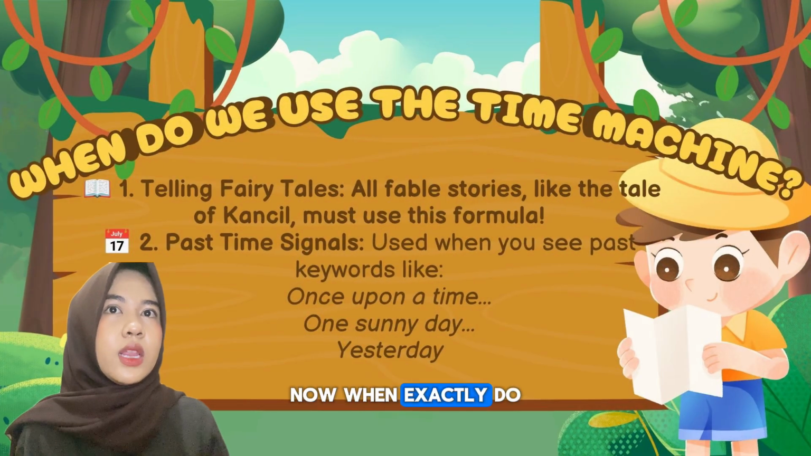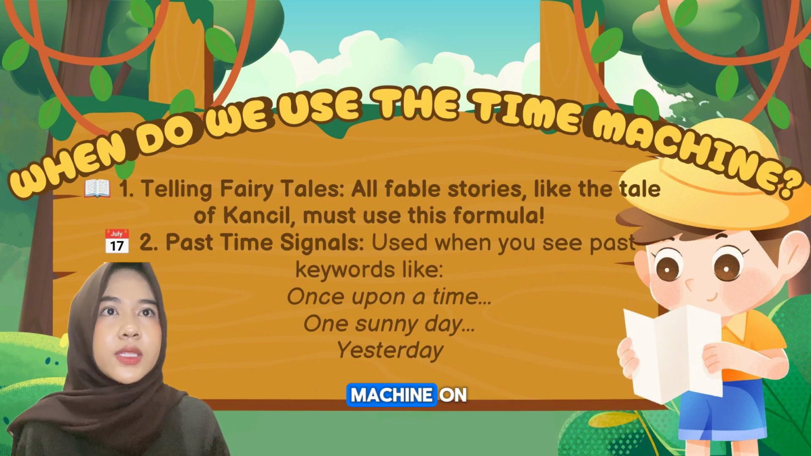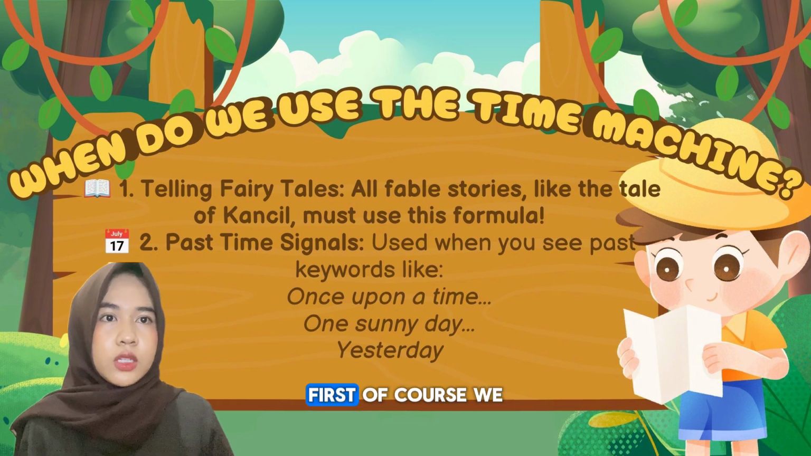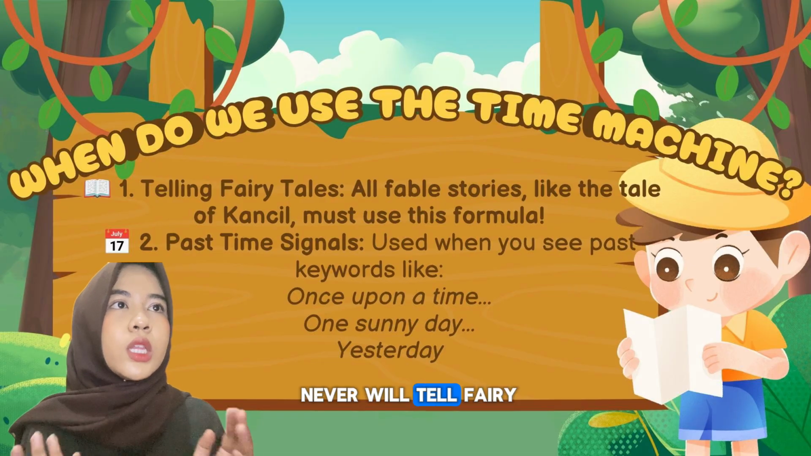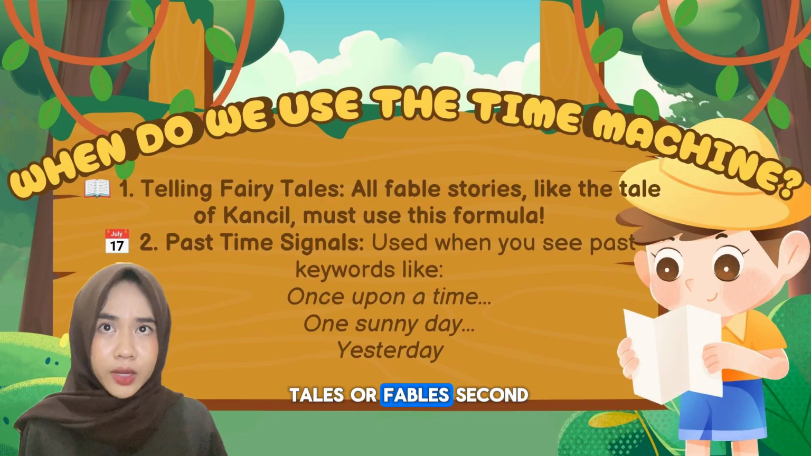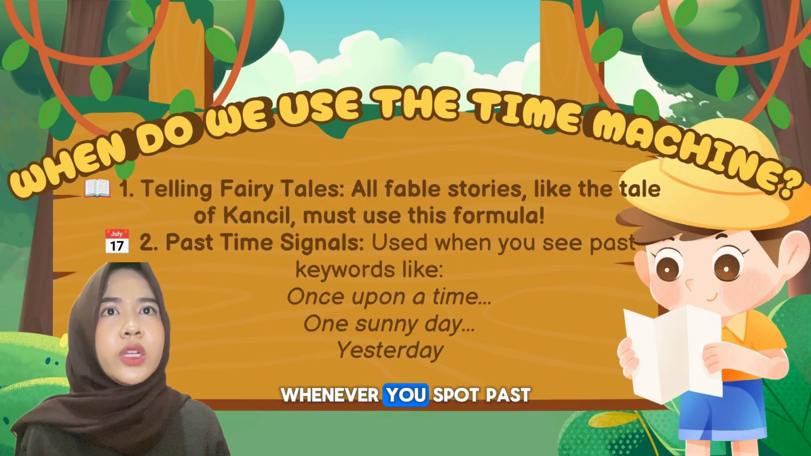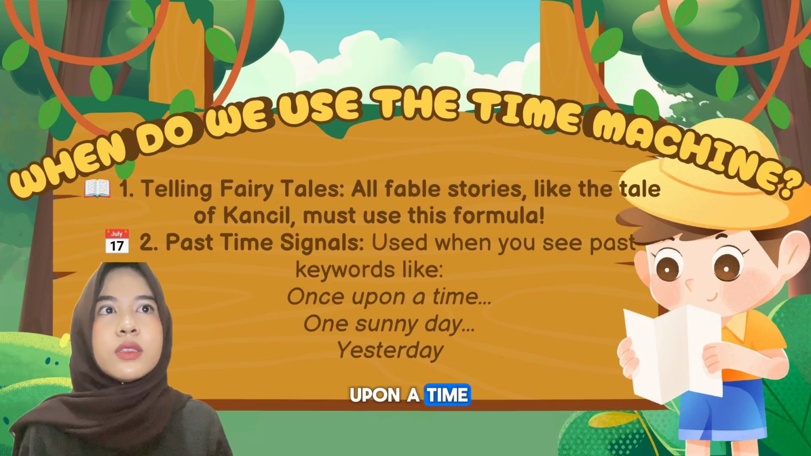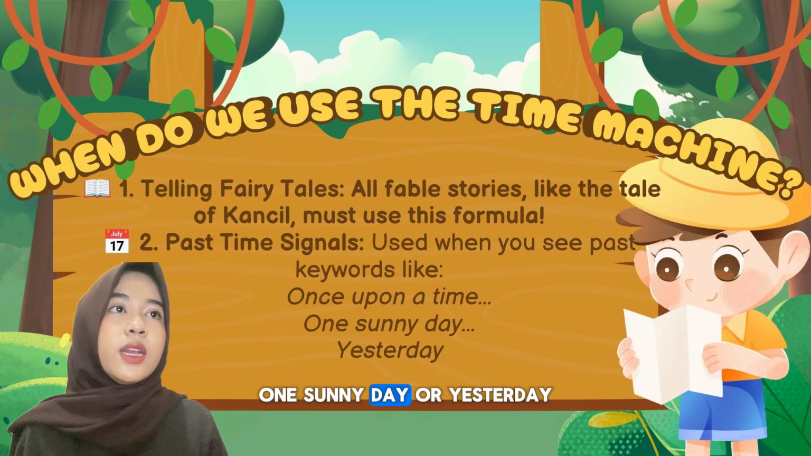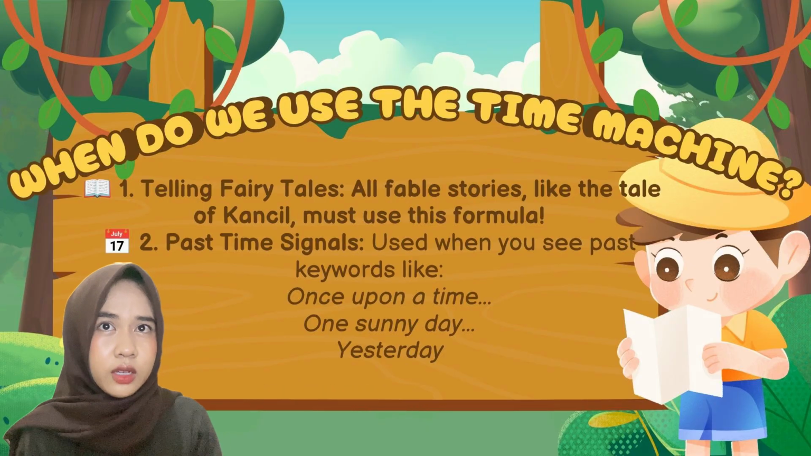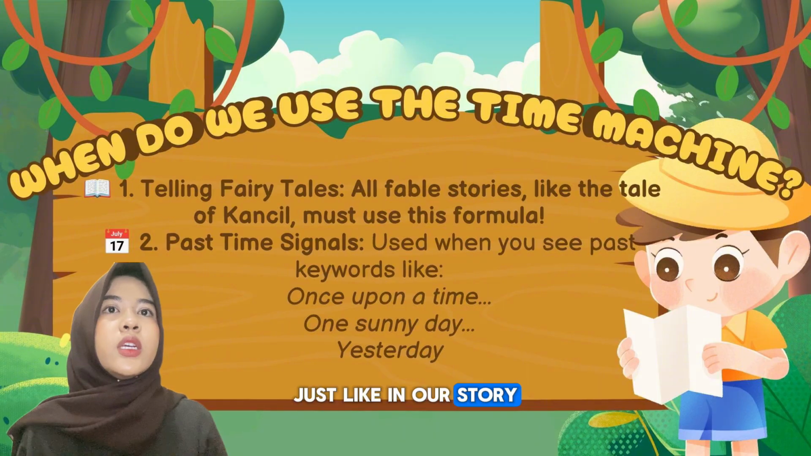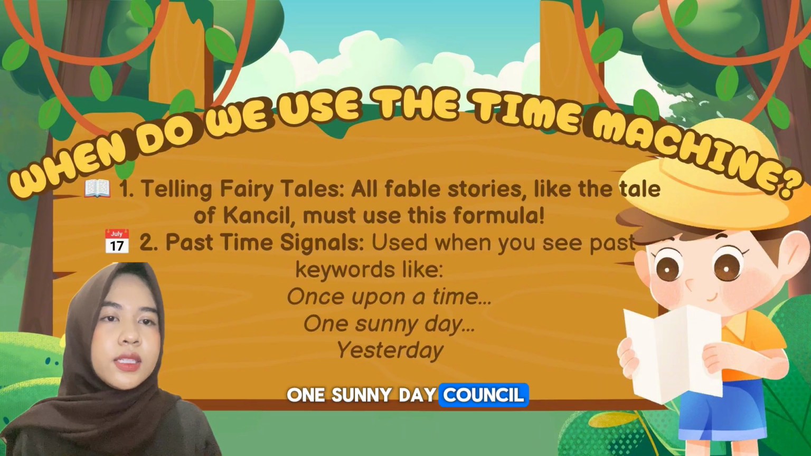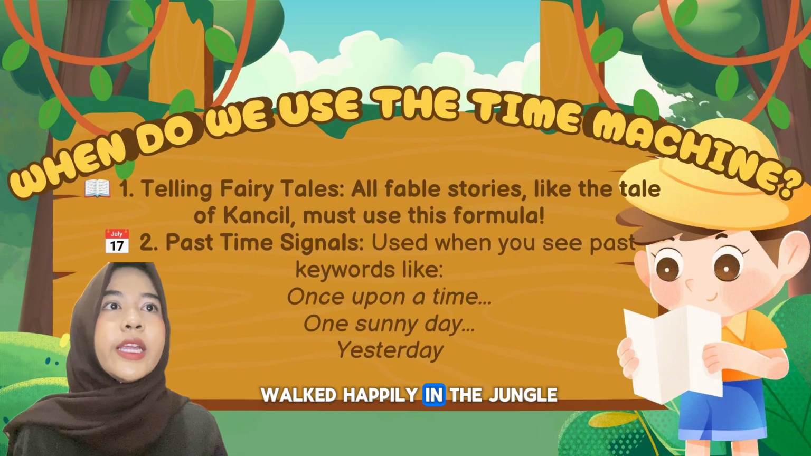Now, when exactly do we turn this time machine on? First, of course, whenever we tell fairy tales or fables. Second, whenever you spot past time signals like once upon a time, one sunny day, or yesterday. Just like in our story, one sunny day, Kancil walked happily in the jungle.